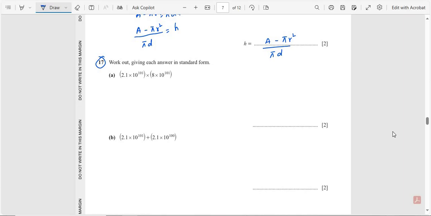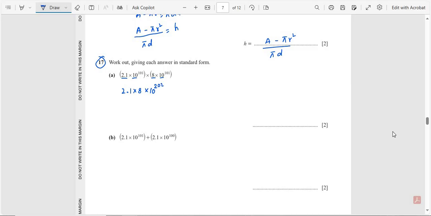We know that when we multiply, since the bases are the same, the powers must be added. So 10 raised to the power 101 plus 101 is equal to 202.